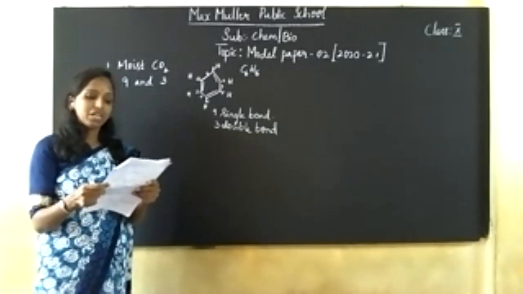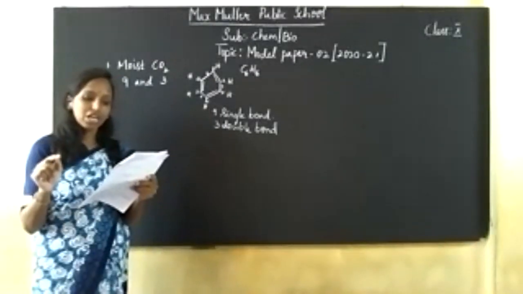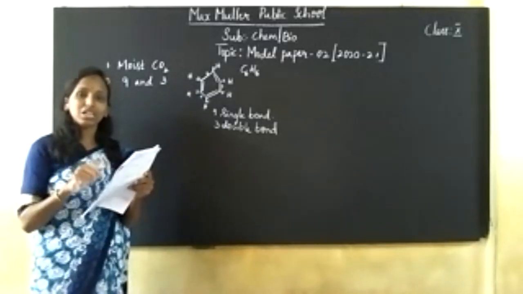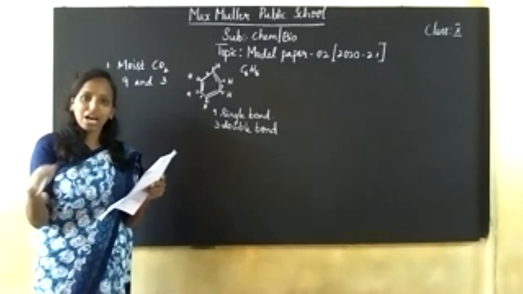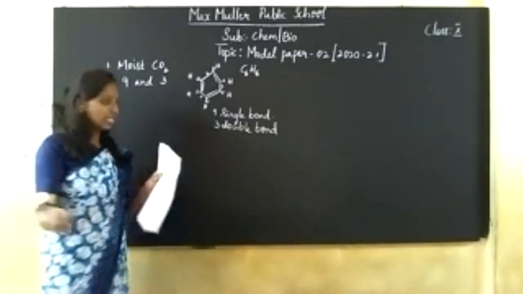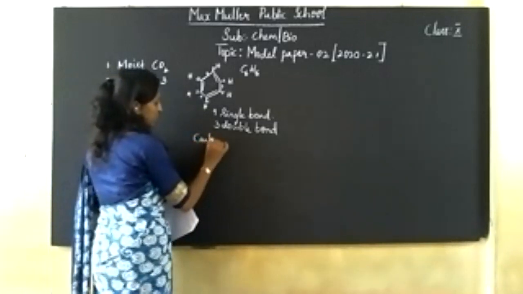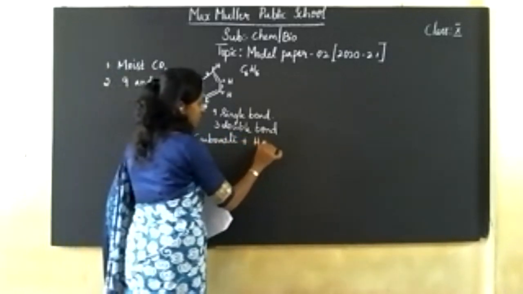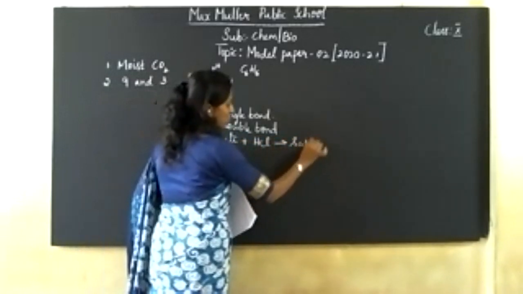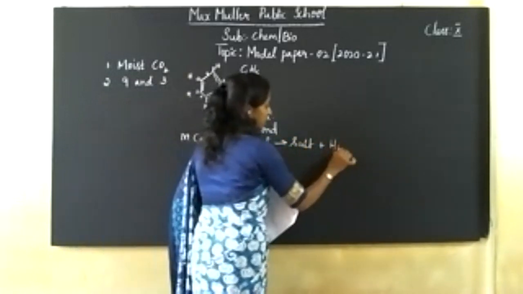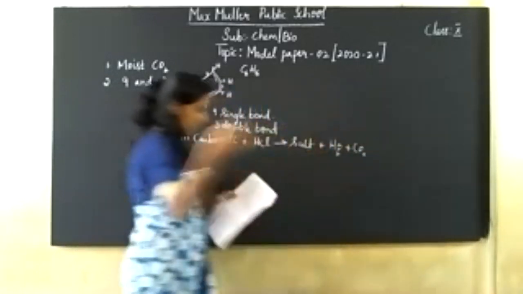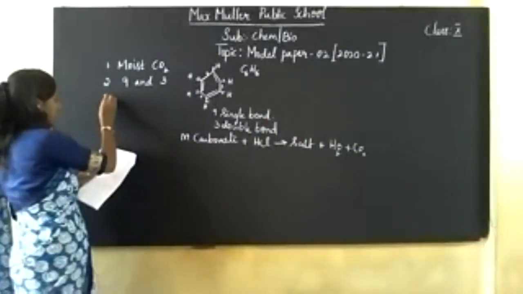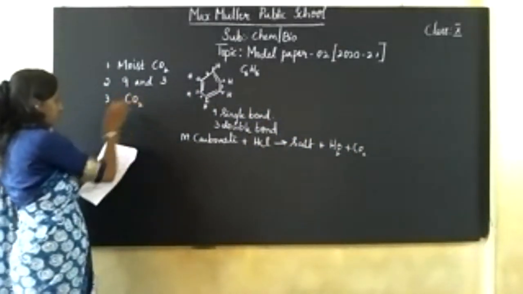When any metallic carbonate reacts with acid, the products obtained will be salt, water and carbon dioxide. So the gas liberated when sodium carbonate reacts with hydrochloric acid is carbon dioxide.